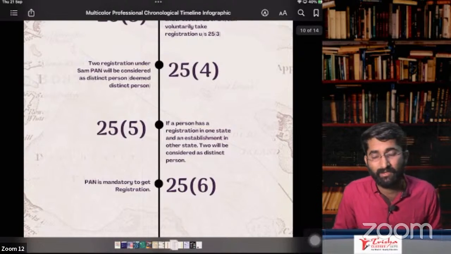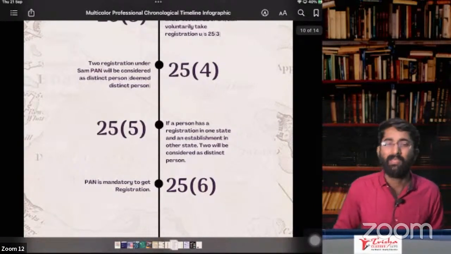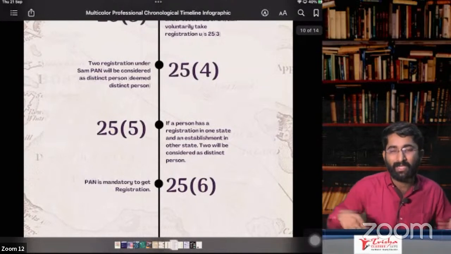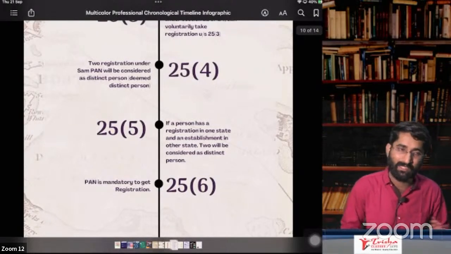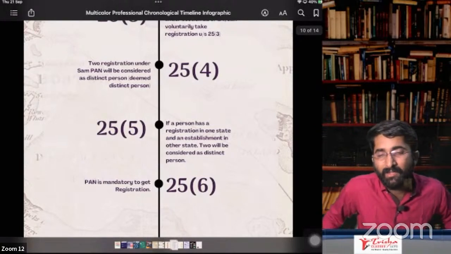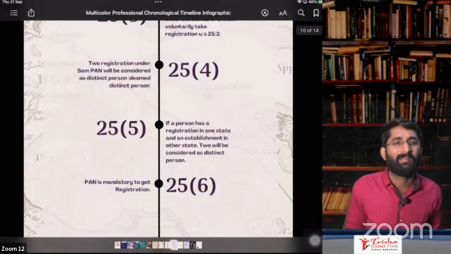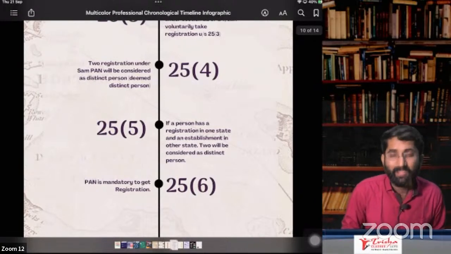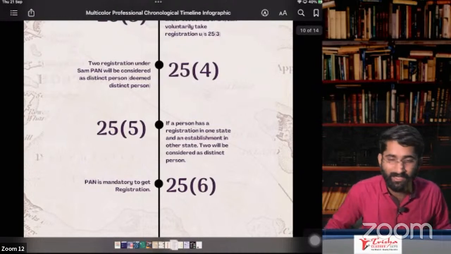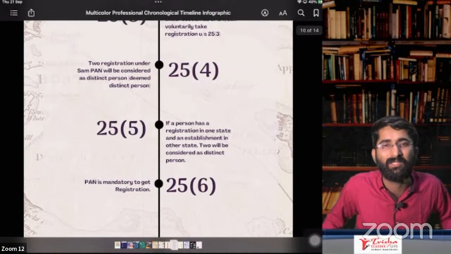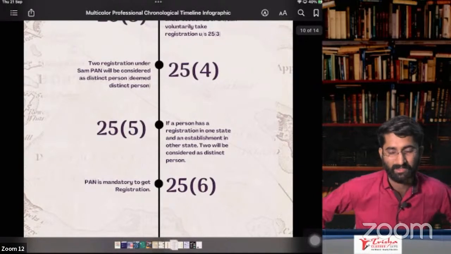Next one, section number 30, is about revocation of cancellation. So PO has cancelled the registration. Sir, I want to take the revocation. Can I take revocation of cancellation? Yes, that is also possible. This is what we discussed in the last class. We spent around 20 minutes revising everything we did in the last class. I am sure that one day before the examination, you can revise everything. It is possible. You should have a very good hold on section numbers and keep revising. Then it is possible. Easy peasy.